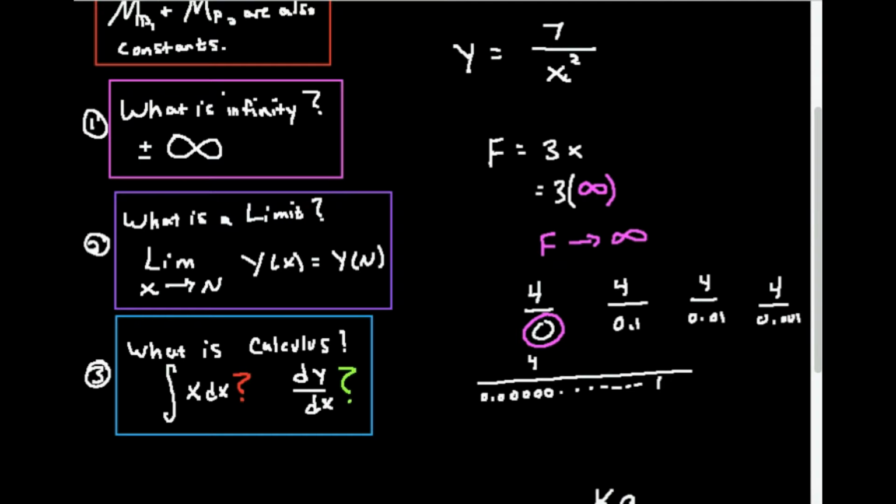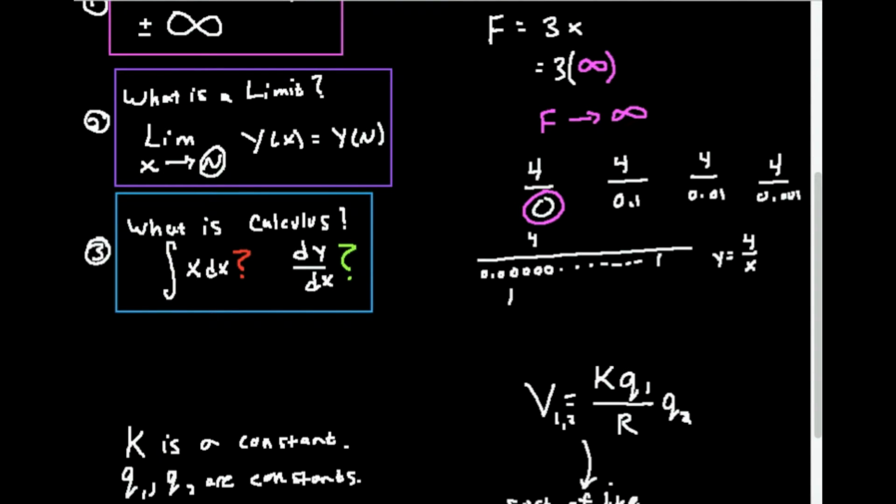All right? So what is a limit? Well, this is typically the nomenclature you use for a limit. You say the limit as x goes to usually some number, n, the limit as x goes to n for some function has to equal something else. So if I wanted to express this, like 4 over whatever number, I could have a function y is equal to 4 over x. For x, I can't just plug in 0, but maybe I'd like to see how y behaves as x gets very, very close to 0, but not hitting 0.